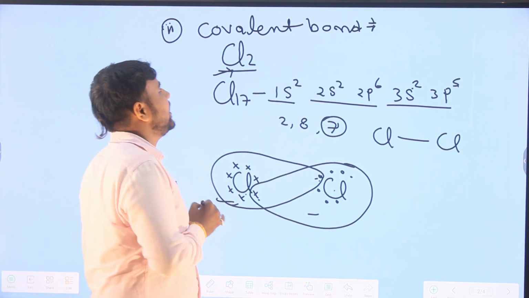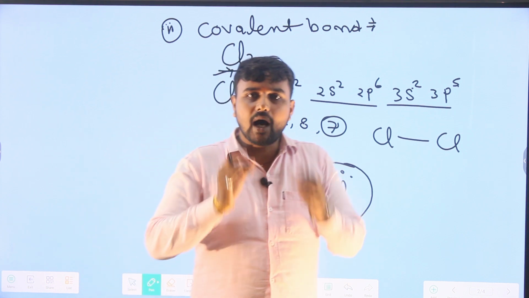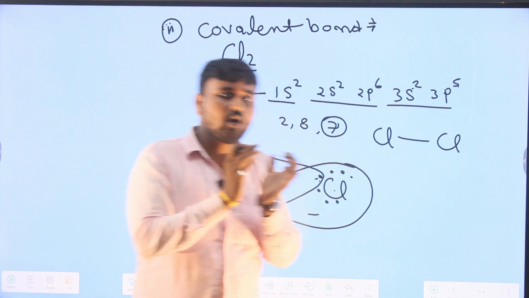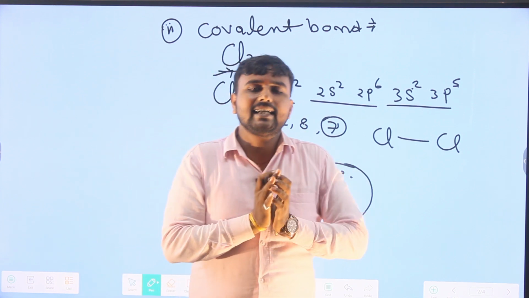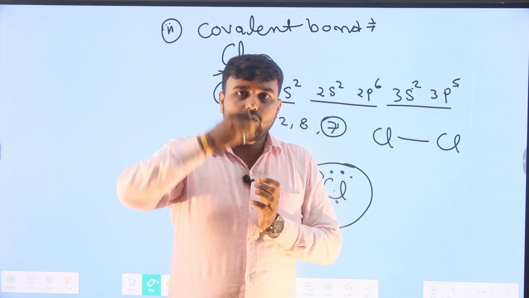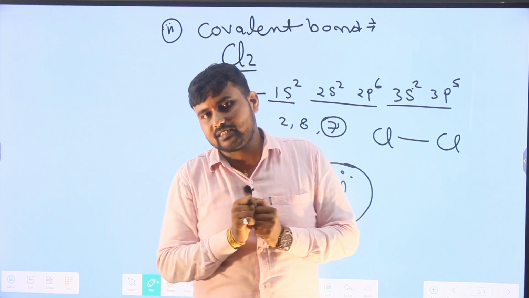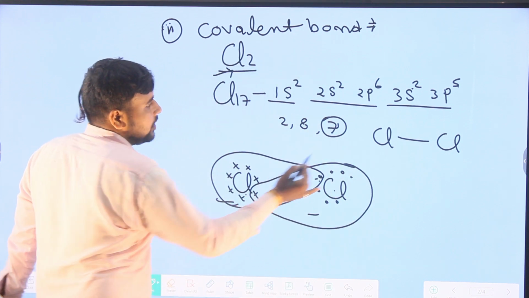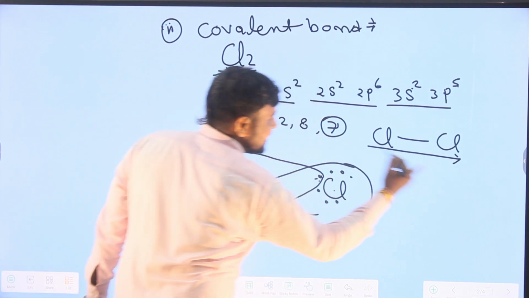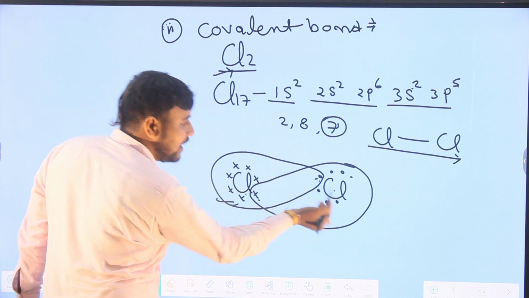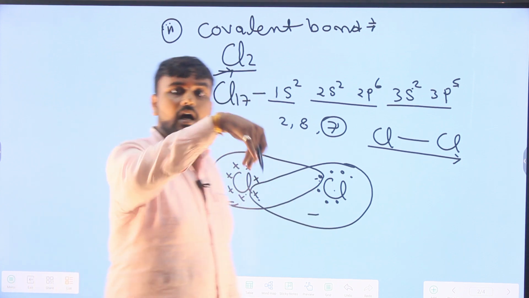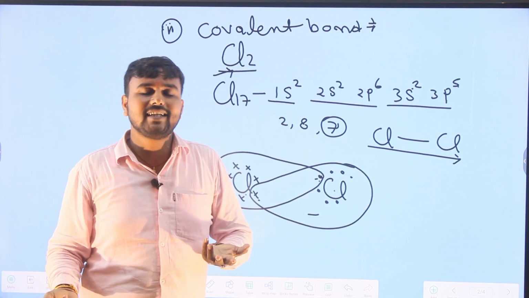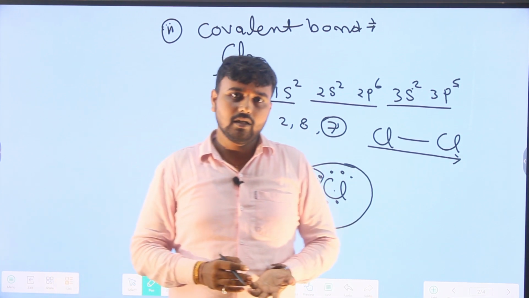Thus, we can define the covalent bond: the bond which is formed by sharing of electrons. In this case, atoms cannot donate or accept electrons, but sharing of electrons occurs between the atoms. It is known as a single covalent bond because sharing of one electron occurs between the atoms. If sharing of two electrons occurs, they form a double covalent bond. If sharing of three electrons occurs, they form a triple covalent bond.